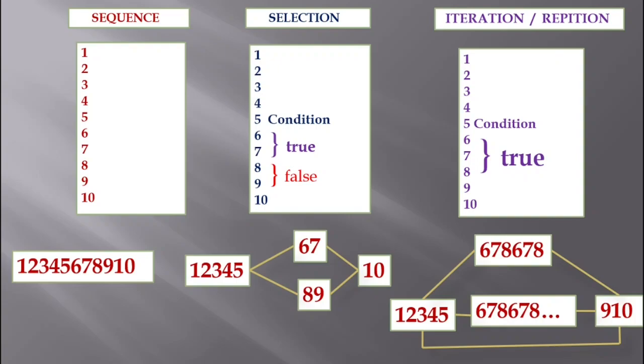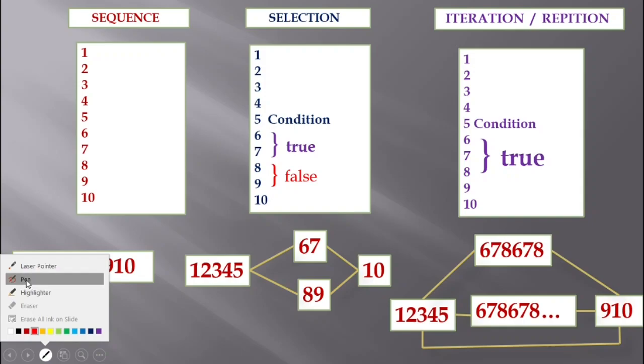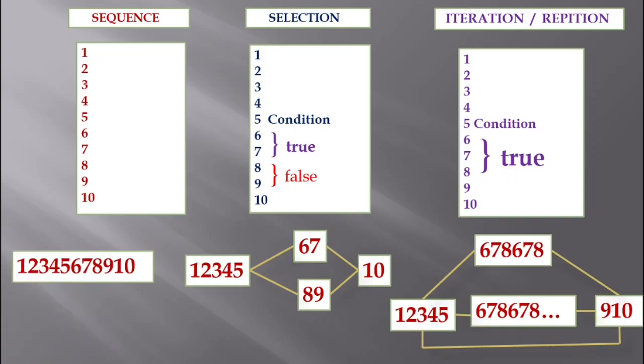If you have a look at sequence, it is the execution of the statements in a program one after the other. Like I have to begin with 1, then go on to 2, then 3, then 4, and likewise it will go on till the end, executing all the statements of my program.